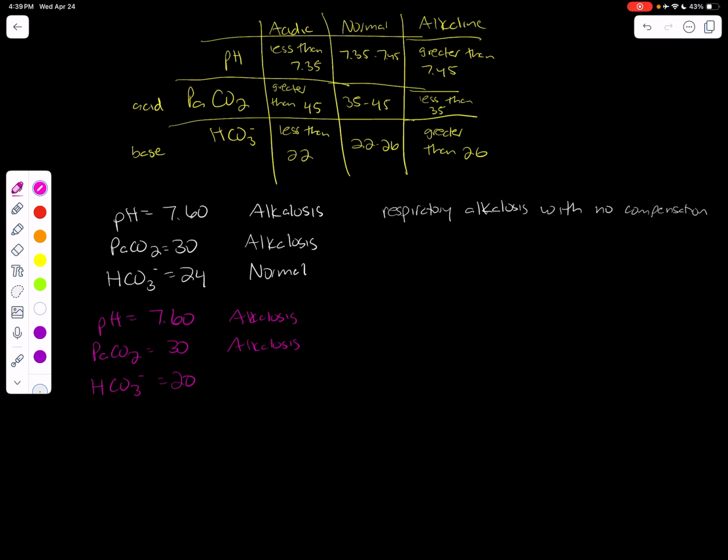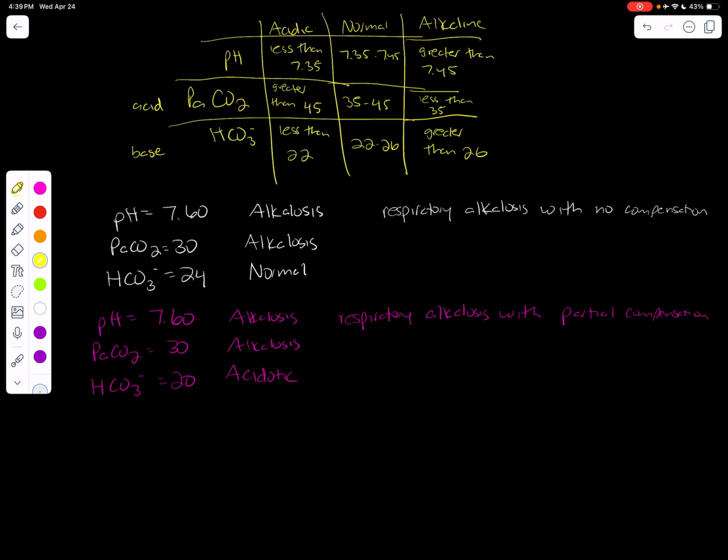But 20 is low bicarbonate, so we say this is acidotic. Now this person has respiratory alkalosis with partial compensation. The reason that we know it's partial compensation is because the bicarbonate is out of balance. It's not in its normal range, but it's not done enough to change pH back into the normal range.